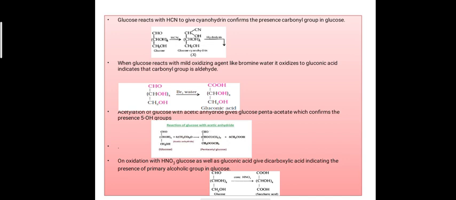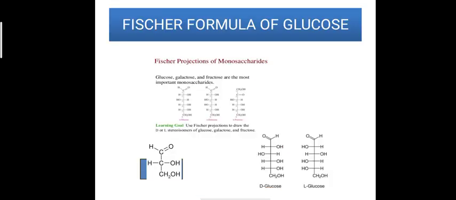Next evidence is acetylation of glucose with acetic anhydride. It gives glucose pentaacetate, which confirms the presence of 5 hydroxyl groups in glucose. Further evidence: on oxidation with nitric acid, glucose as well as gluconic acid give a dicarboxylic acid, indicating the presence of a primary alcoholic group in glucose.